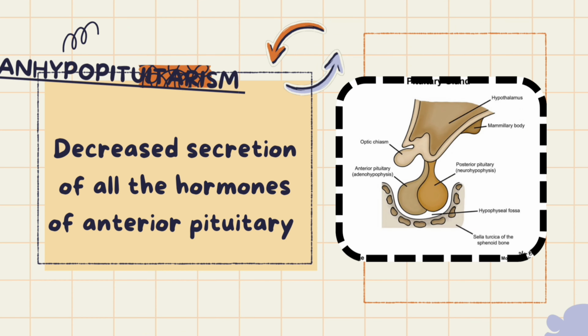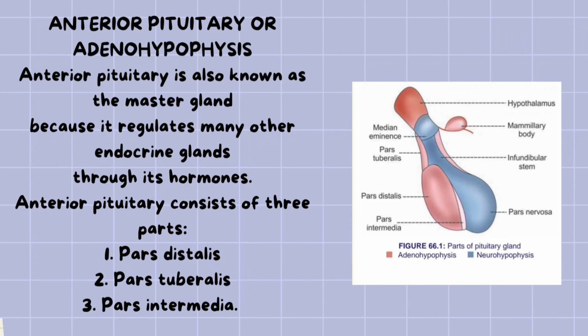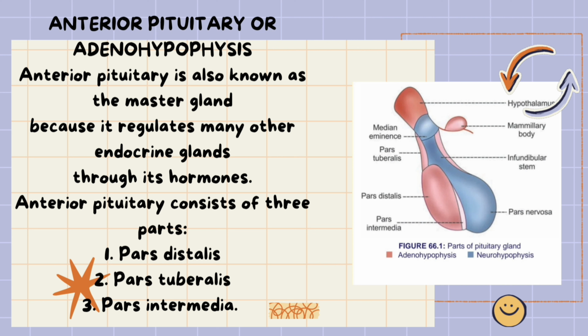What is panhypopituitarism? It is the decreased secretion of all the hormones of anterior pituitary. The pituitary gland is located at the base of the brain, just below the hypothalamus. It sits within a small, bony cavity called the sella turcica. Anterior pituitary, or adenohypophysis, is also known as the master gland, because it regulates many other endocrine glands through its hormones.